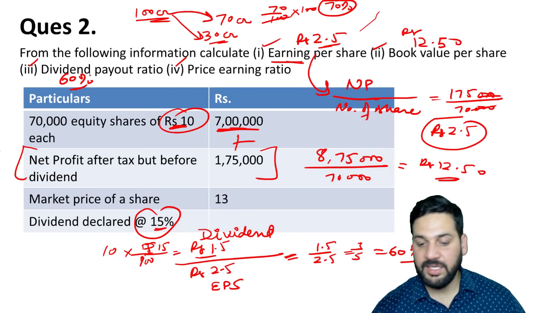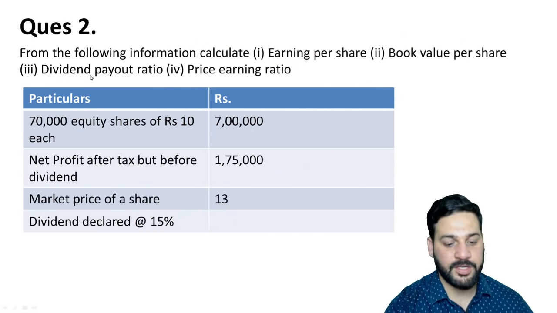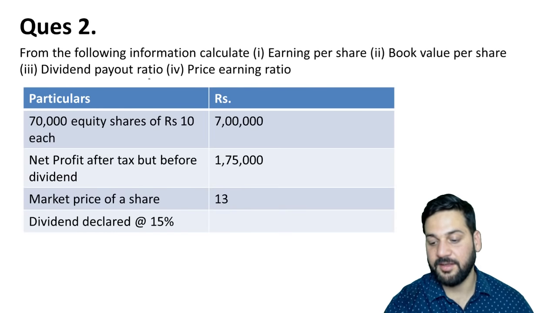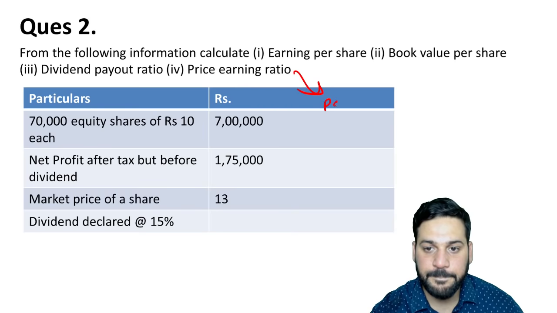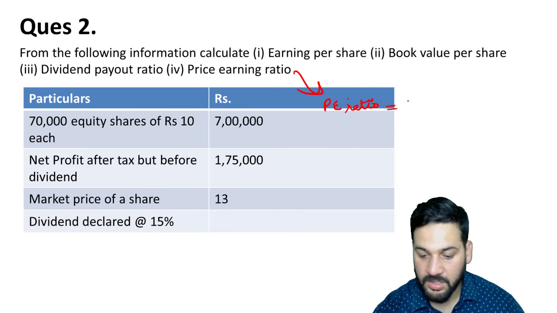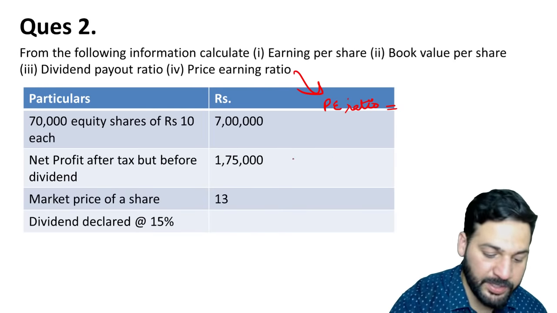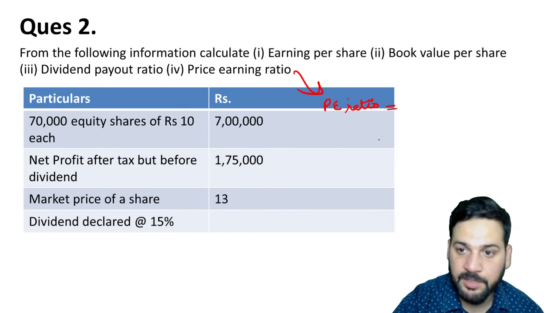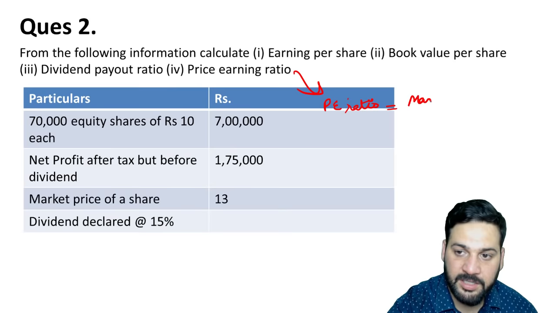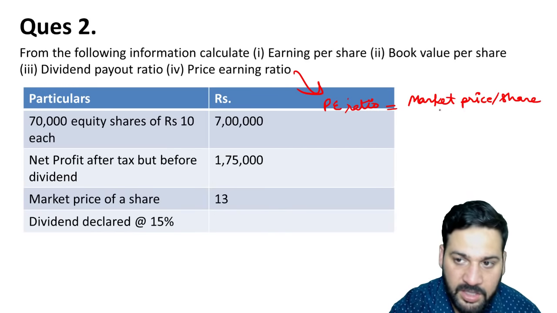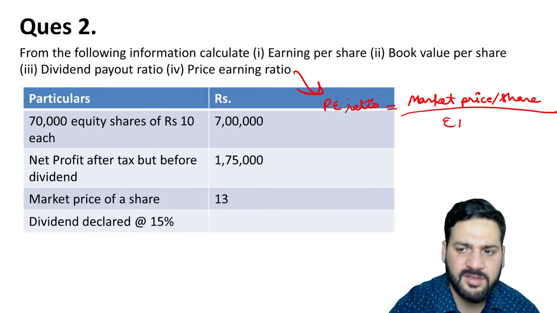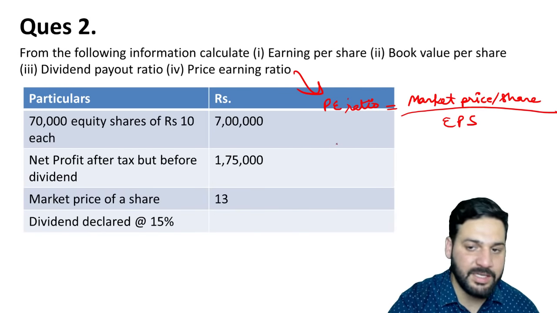Now what is the PE ratio? The PE ratio concept is very important. The PE ratio formula is market price per share, the market price of the share, whatever is prevailing, divided by earning per share. So this is a simple formula to calculate the PE ratio.